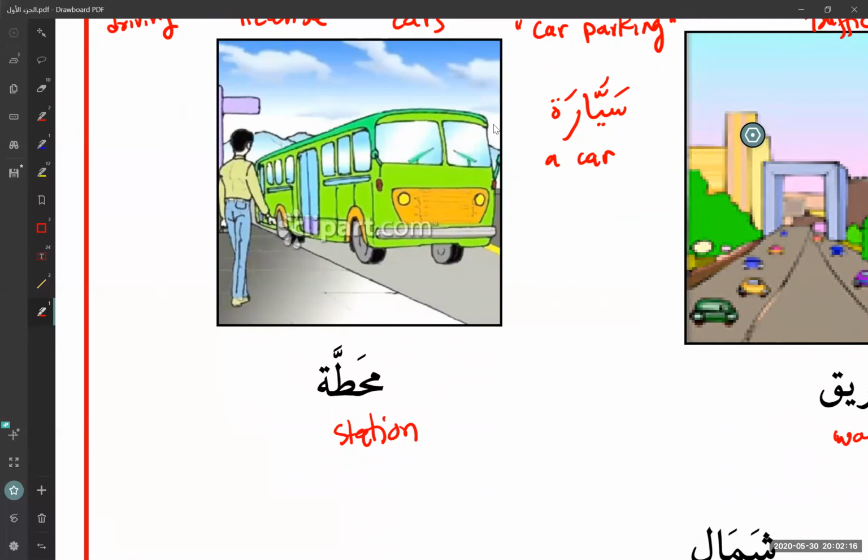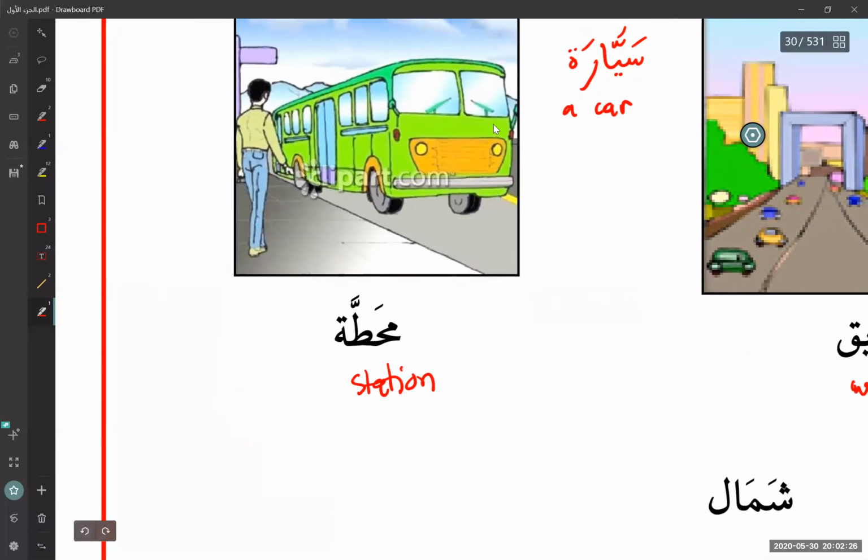You want to be specific. What kind of station is this? Remember, how do you say bus? Hafila, right? So the bus is hafila. So if you want to say bus station, you say muhatta hafila. My writing is, by the way, not the best, because I'm writing on a computer laptop screen.